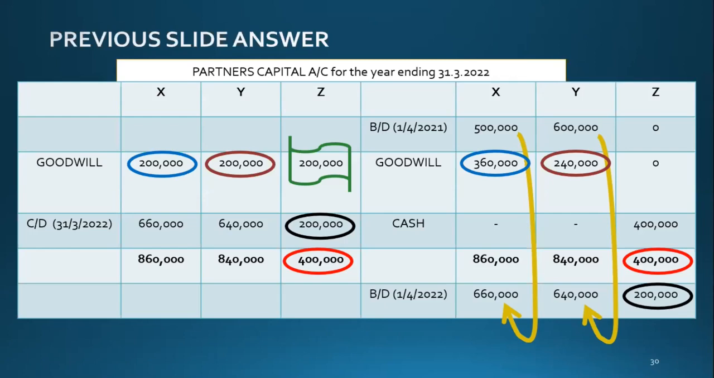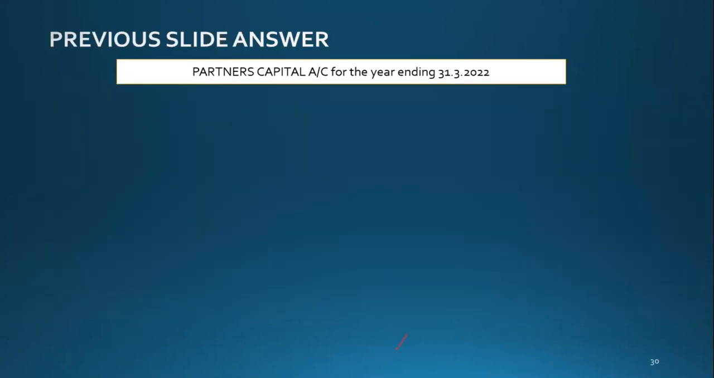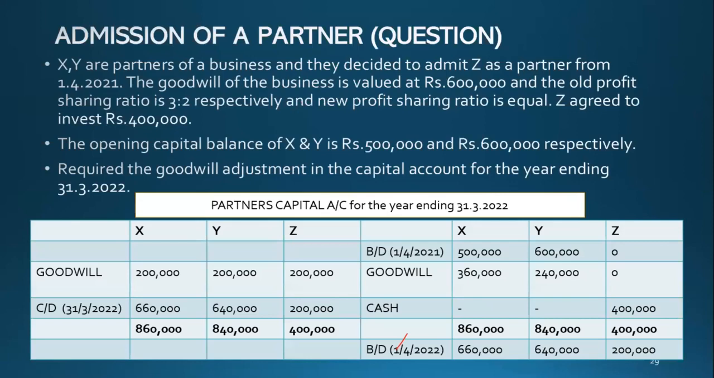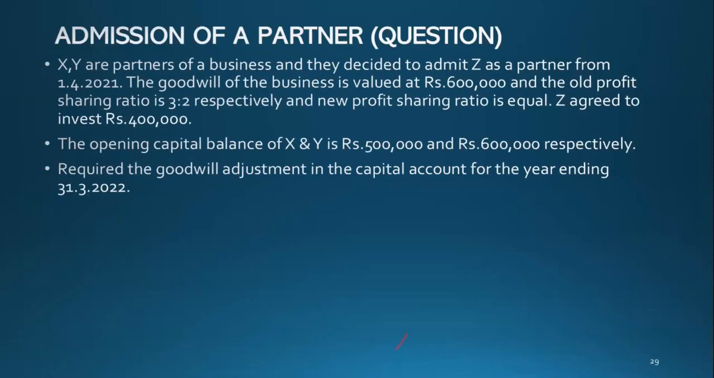Sir, how to find the goodwill in the credit side? Okay, 360,000, 240,000. Now, do you have a pen and paper? What is the goodwill amount? This is the question. What is the goodwill amount?